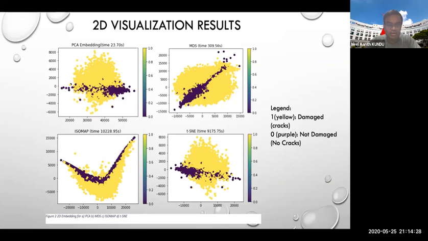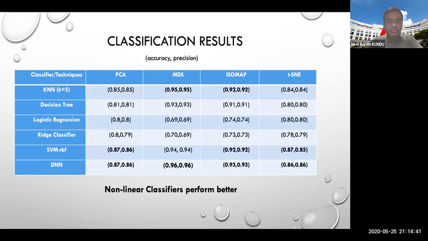Here we see that none of these algorithms can efficiently separate the two classes into two different clusters. Hence, now we use different nonlinear and linear classifiers to classify these data points. So here we present the classification result of the low dimension embedding of our data using different classification algorithms.